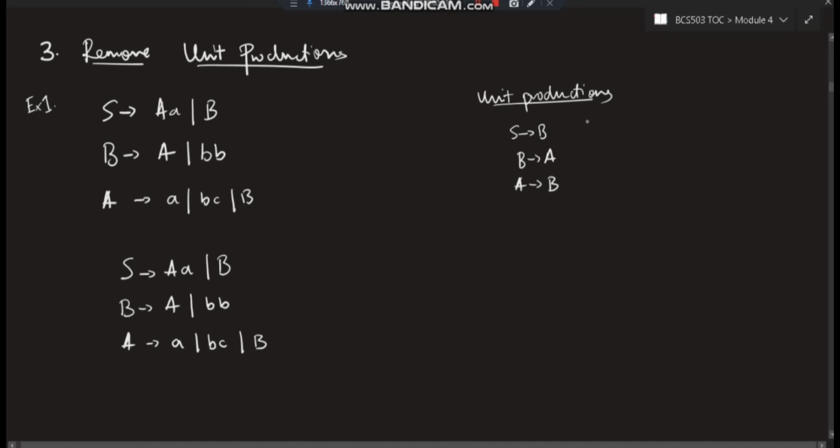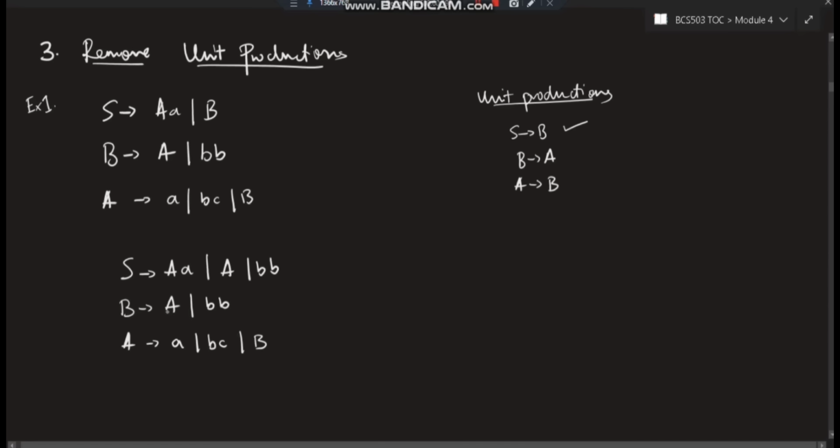What is my first unit production? S goes to B. Now to remove the unit production, instead of B, apply your common sense here. The common sense says that if S goes to B and B goes to the following, I can directly write S goes to the following, right? So that's what I will be doing here. I can directly write it like this. Next, after this is done, you have to go for the next one. Okay, here B goes to A. Here S goes to A is there, but I'll come for it again. So B goes to A and A goes to these following things.